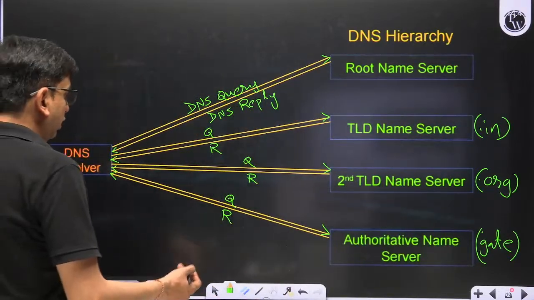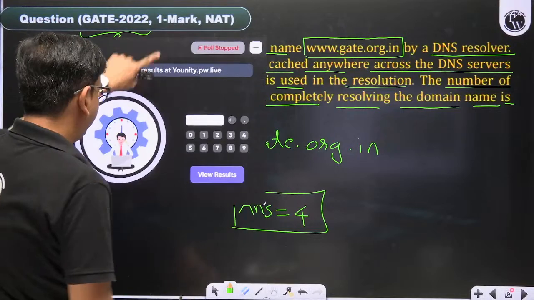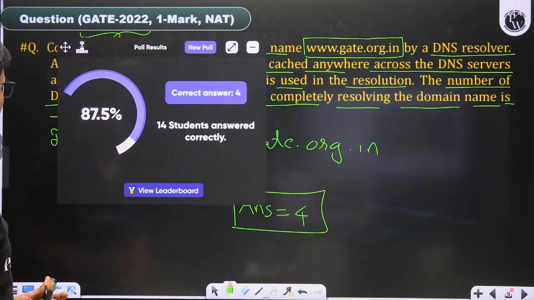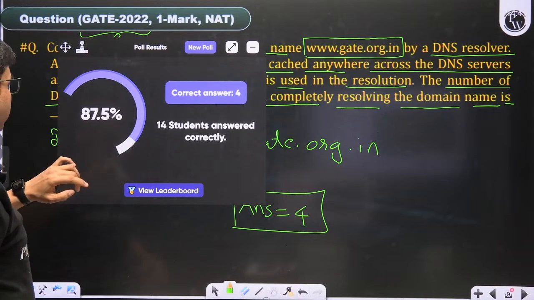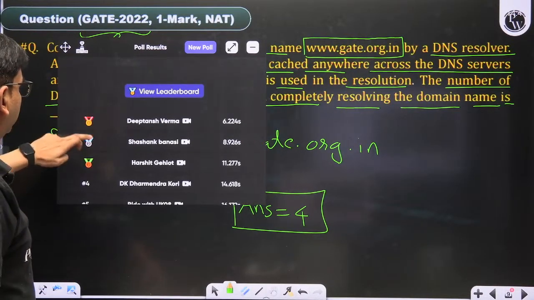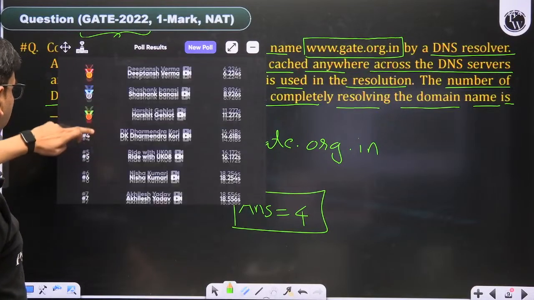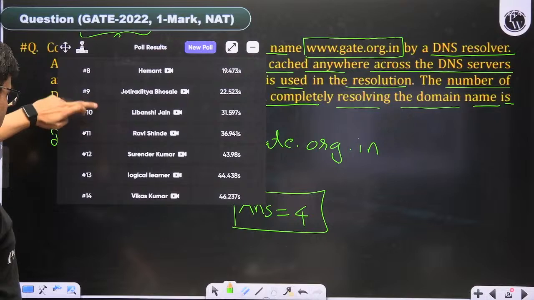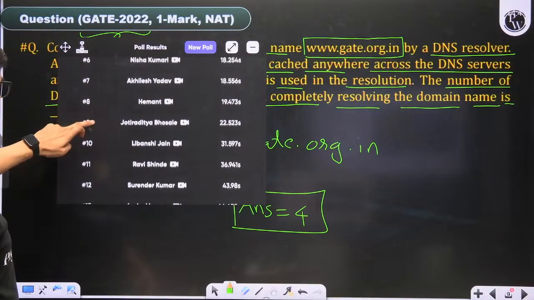So the answer of this question is 4. 87% of people gave the answer 4, and we have to see the names. These are the names. So 14 people have given the correct answer of this question.